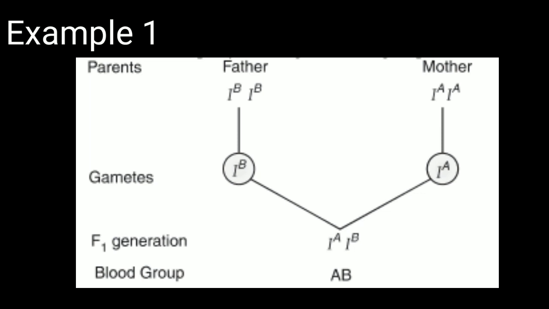In both these cases, all their gametes will bear the same gene, because these are homozygous.